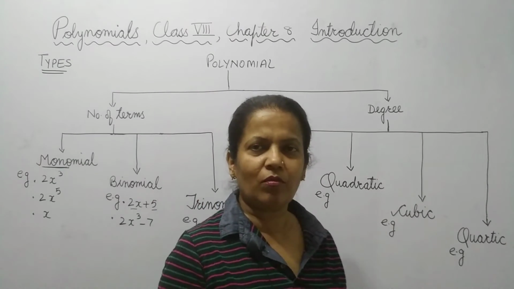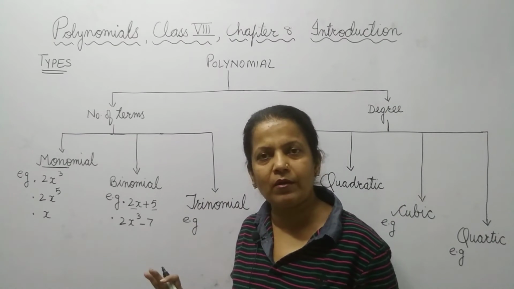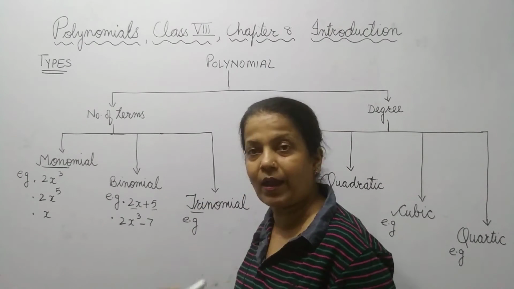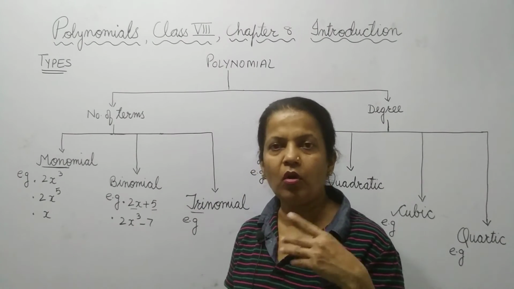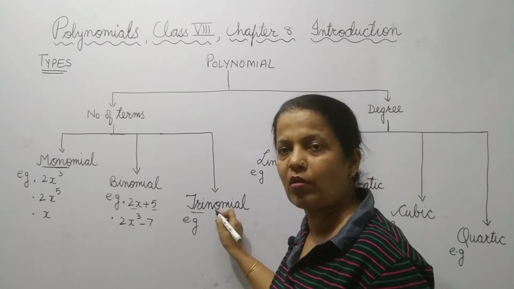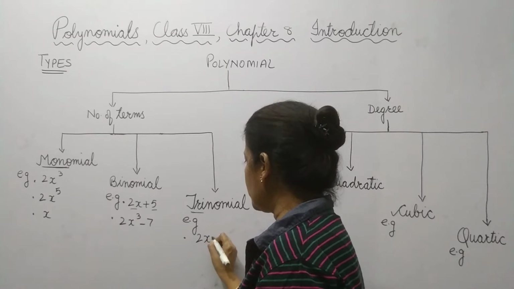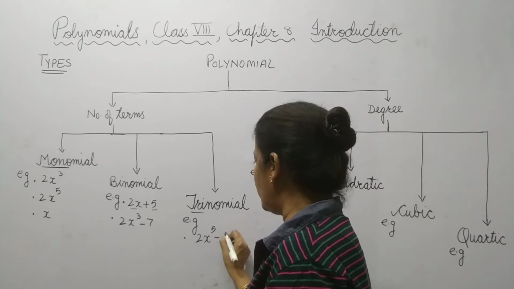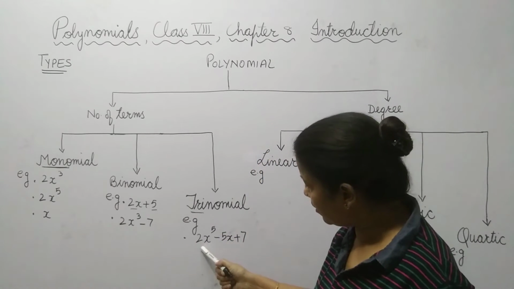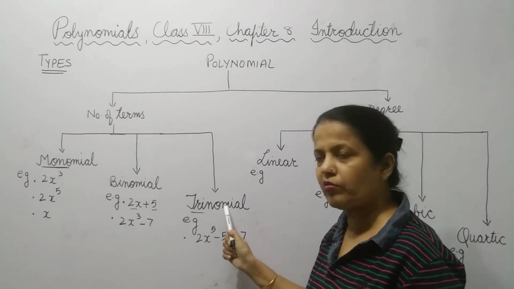Now, I think you can get the idea about the trinomial. What should it be? Trinomial. Here the name suggests tri, and tri means 3. So, a polynomial having 3 terms is called a trinomial. For example, 2x power 5 minus 5x plus 7. So, what do you observe? Here, the number of terms is 3. So, this is a trinomial.